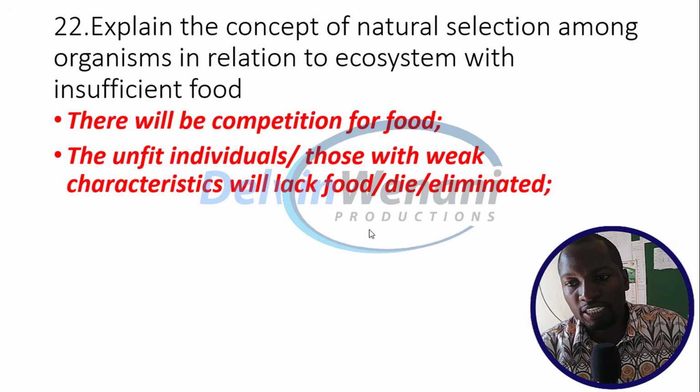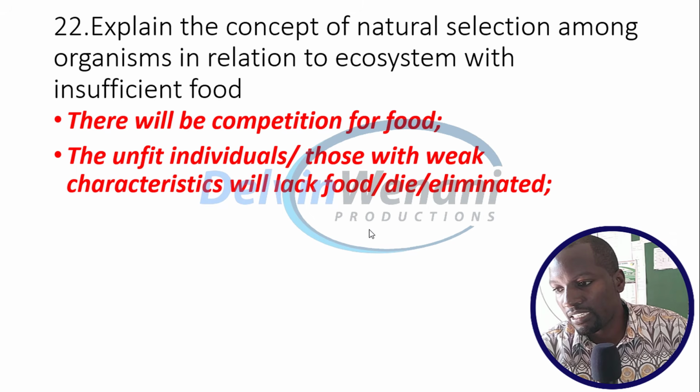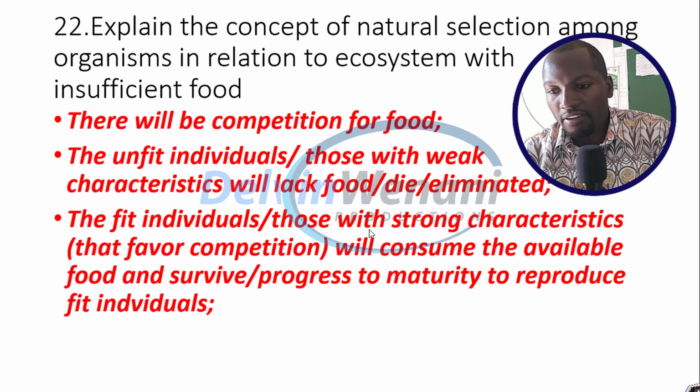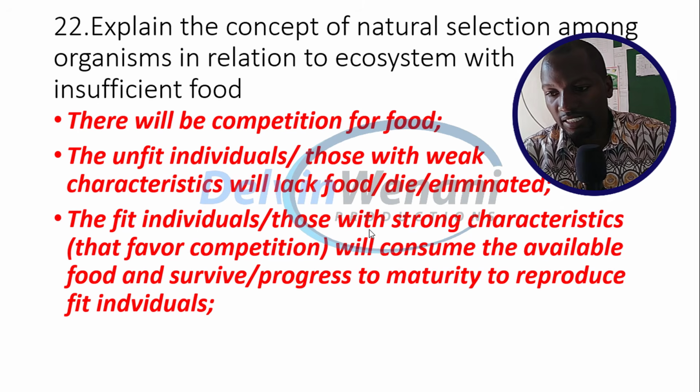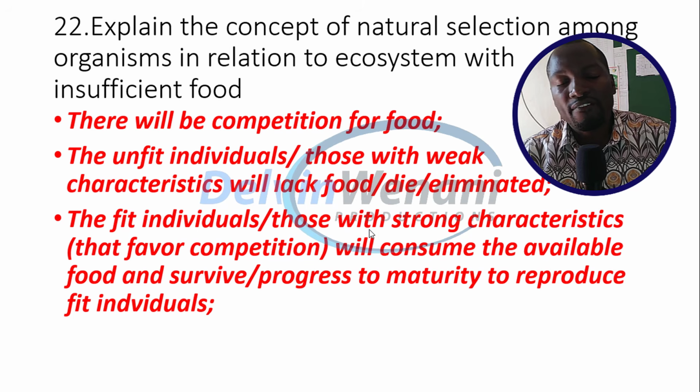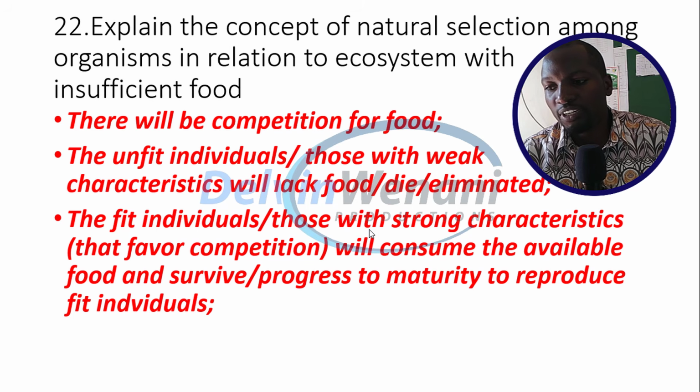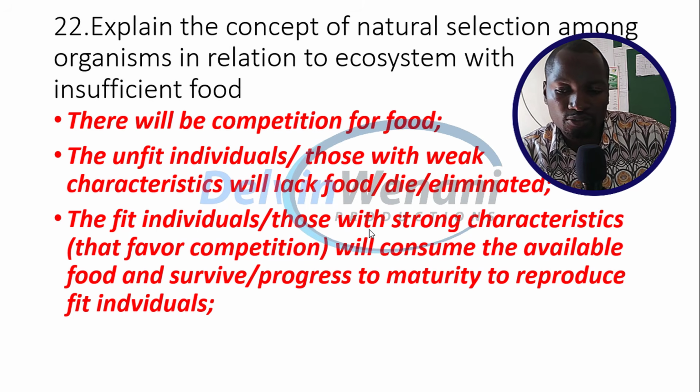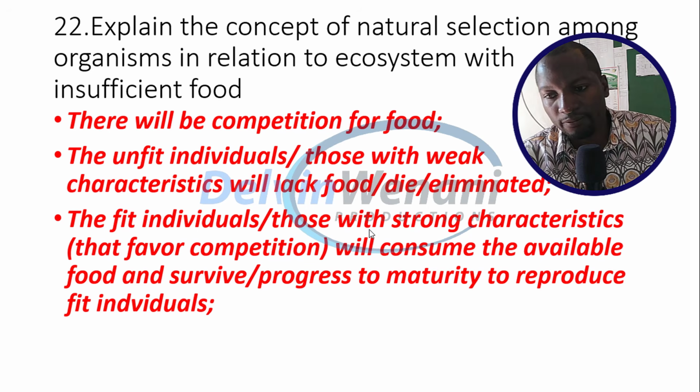This will lead to some of the organisms being eliminated, or they will die because they are unfit. So the unfit individuals, those with weak characteristics, will lack food, die, and get eliminated. The fit individuals, those with strong characteristics, will consume the available food, survive, progress to maturity, and reproduce fit individuals.